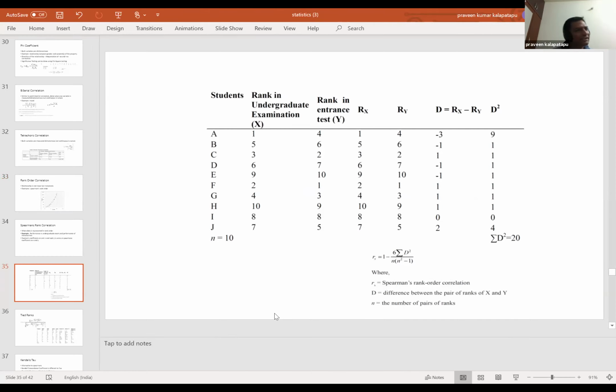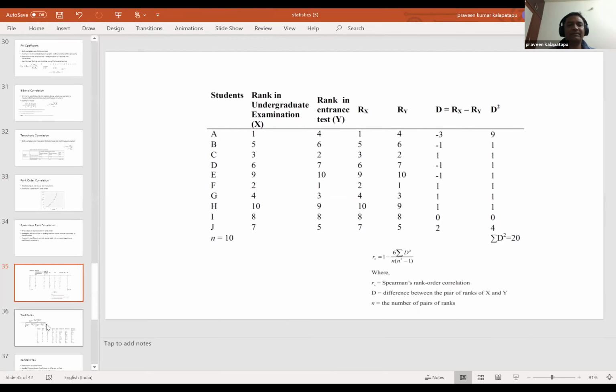From the correlation point of view, if it goes into minus, then it is decreasing and your graph is going to come down. If it is plus, the graph is going to go up. It can't be like a sinusoidal wave where the graph goes up and down; then correlation doesn't make any sense. Then it's not monotonic. Monotonic means only one direction: either it is going up or it is going down.